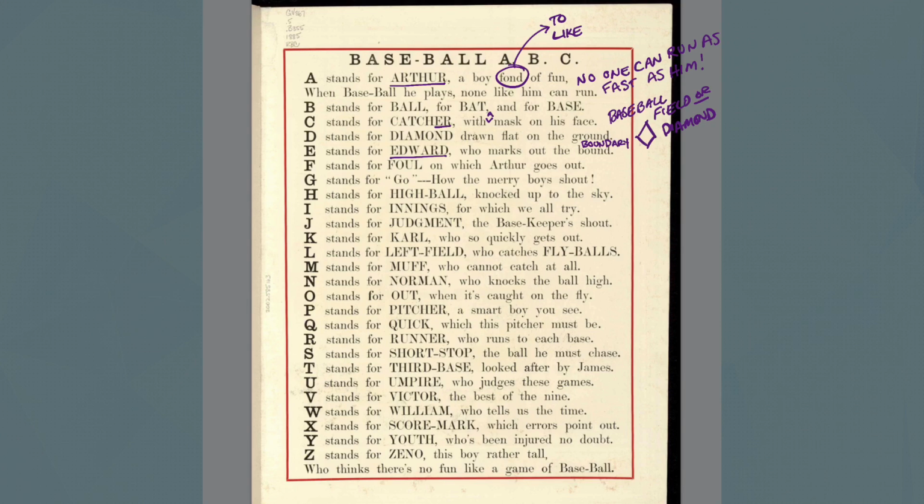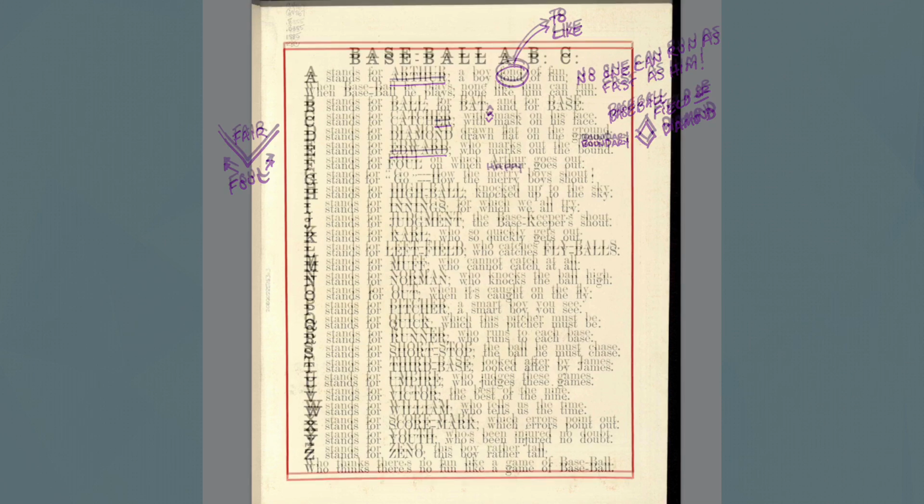Okay, next is F stands for foul, on which Arthur goes out. Now you can see here I've drawn the fair and the foul, right? Fair and the foul. That line there is the boundary, that V-shaped line. Those are the boundaries, right? If it's inside the V, it is fair. If it is outside the V, it is foul. That's how we tell that.